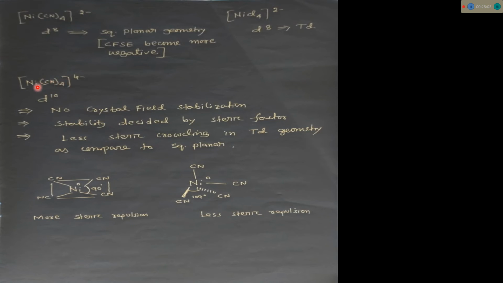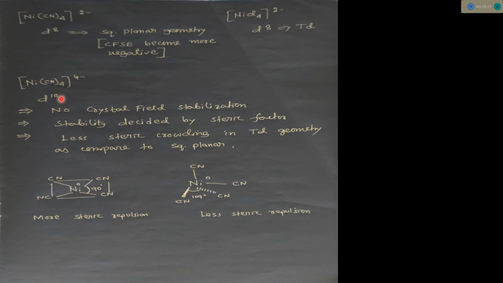Since there is no crystal field stabilization energy, there is no question of weak field or strong field ligand. If we calculate the CFSE value for a d10 system, it will become 0.